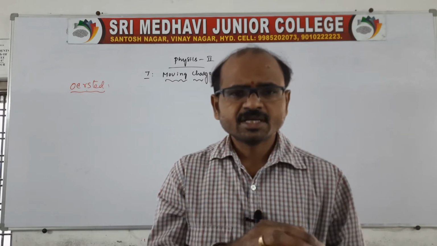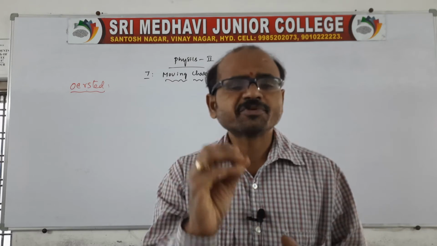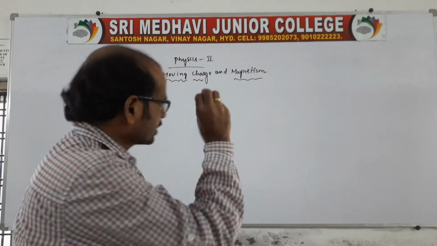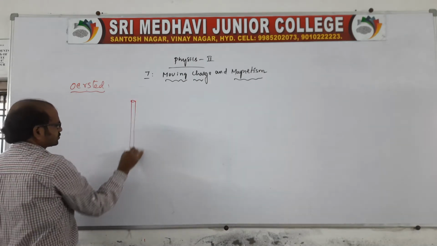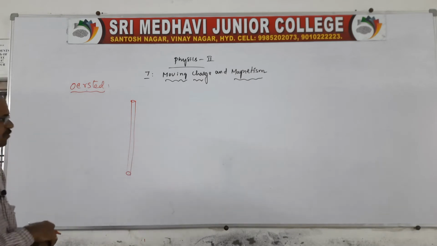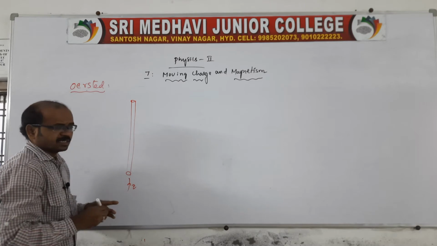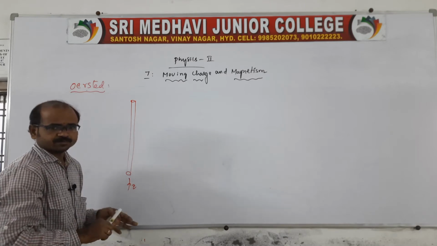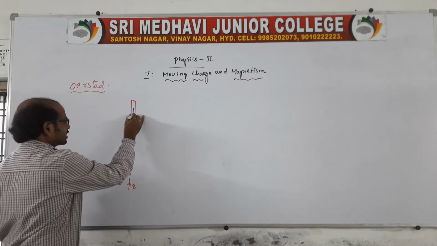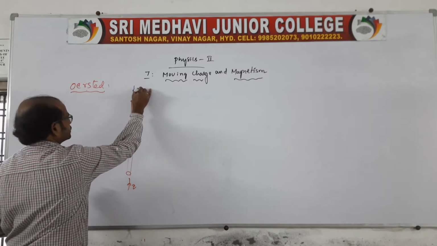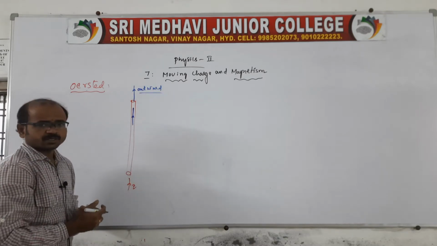On the basis of this, he explained how a field is produced when charge moves through a conductor. Let us explain the experiment. You take one conductor like this. Charges are moving through the conductor, that is, current is moving through the conductor, and the direction of current is outward. This is very important here: the outward direction.